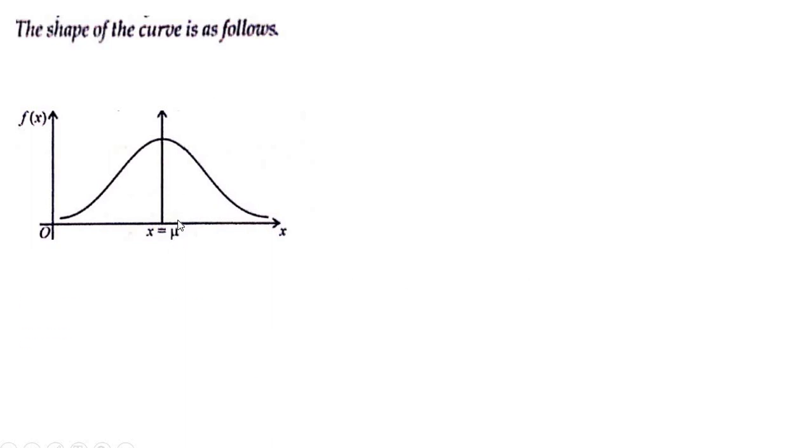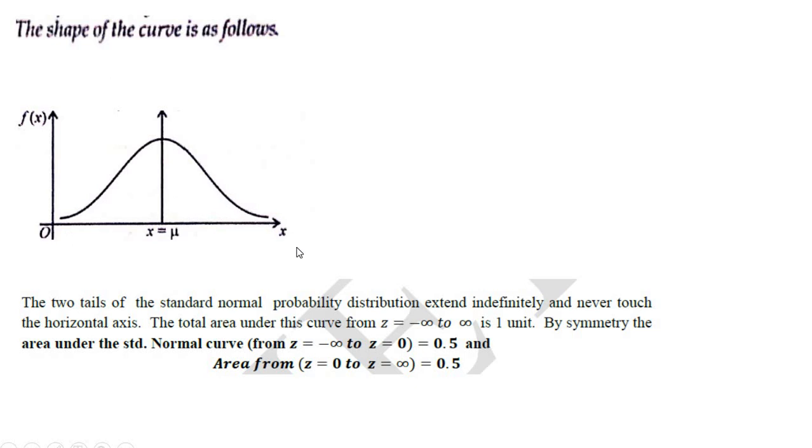Also, the two tails of a standard normal probability distribution, see here, one is this and one more is this, extend indefinitely. Extend indefinitely means no definite end points. It never touches the horizontal axis, the x-axis, because it goes up to infinity. You have an infinite number of points here, so it never touches.